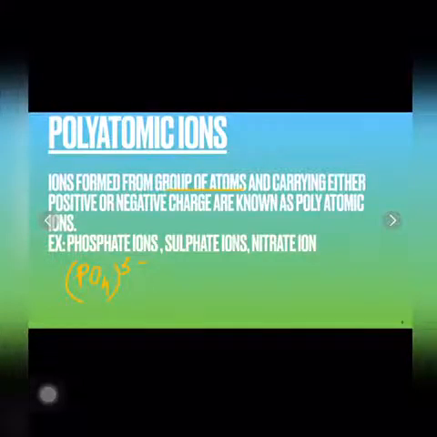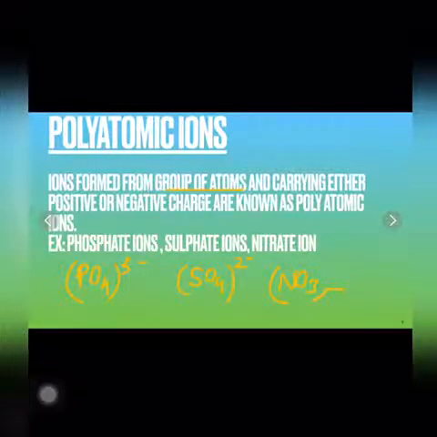Let us see the example of the sulfate ion. The formula for the sulfate ion is SO4 2-. Again this ion is formed from a group of atoms and carries a 2 negative charge. Nitrate ion, NO3 negative 1.